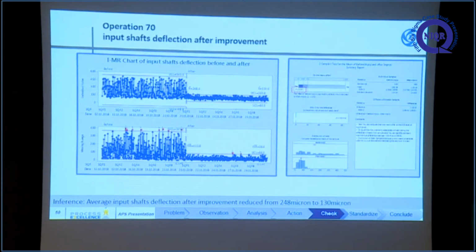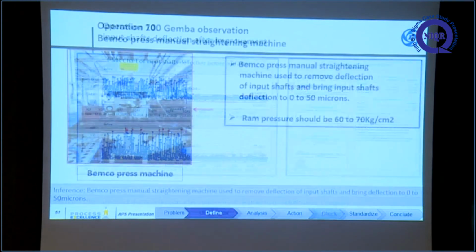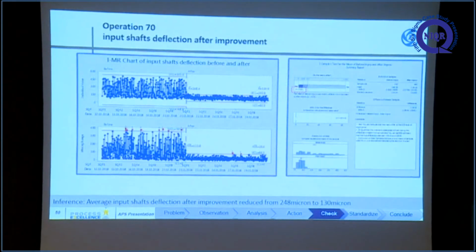After implementation, we found that the average input shaft deflection reduced from 248 microns to 130 microns after improvement. By doing this improvement, the average went from 248 to 130 microns. But we need 100 microns for a better result in the straightening machine. To conclude, to reduce the bend further, our team member Mr. Manivanam will take it up.